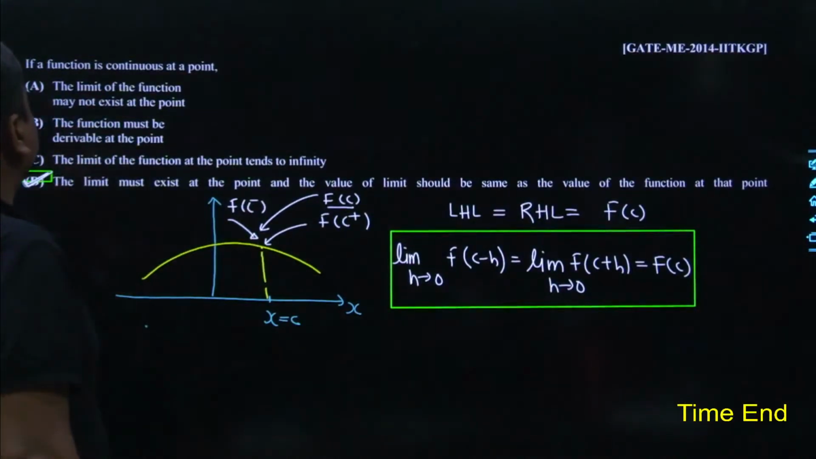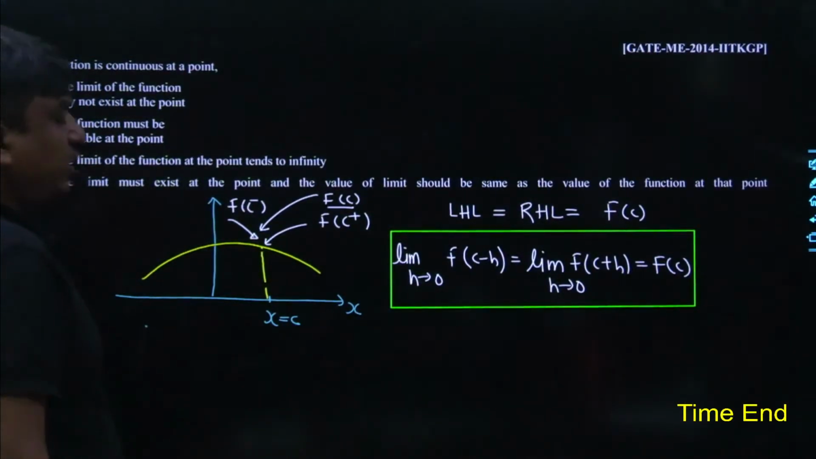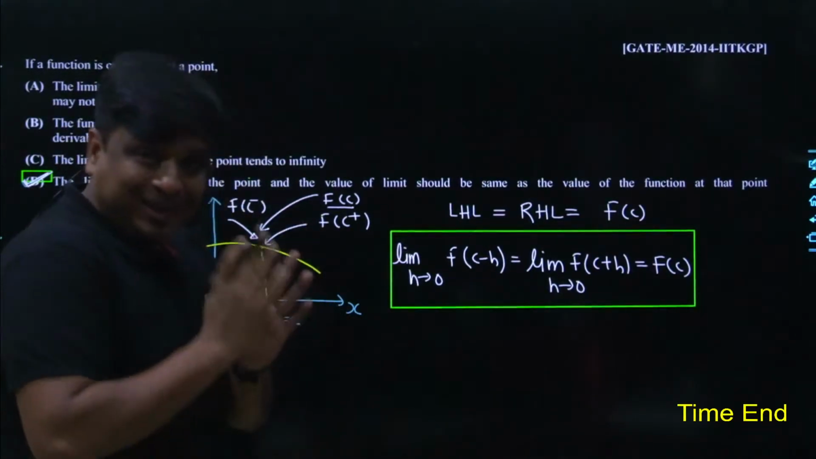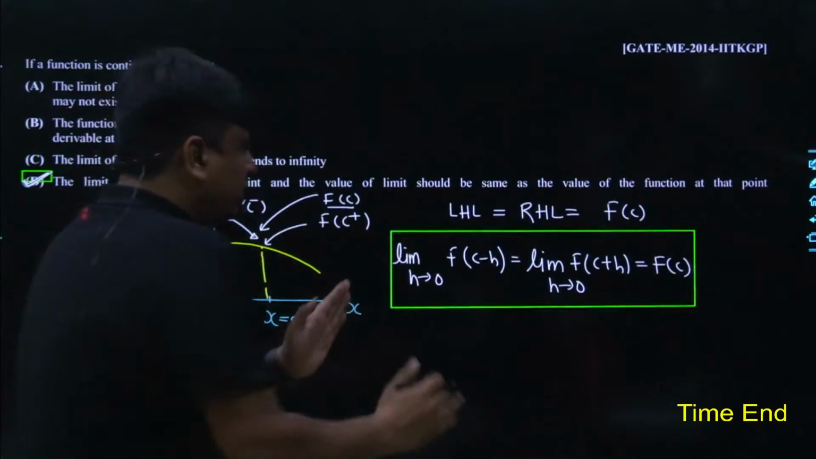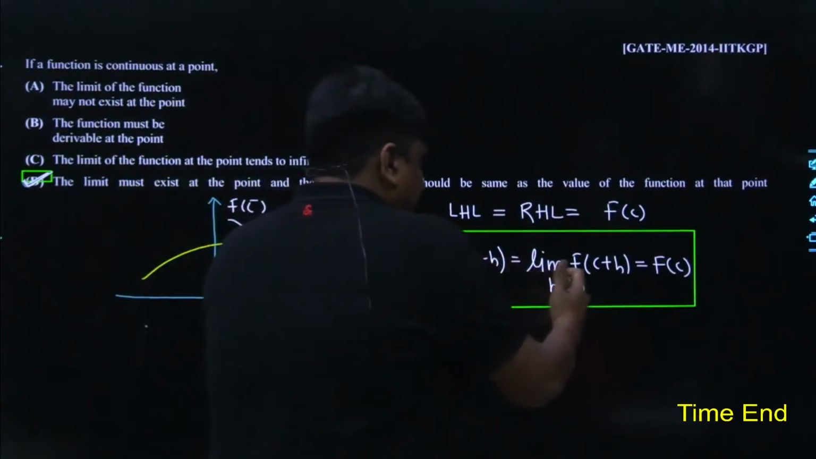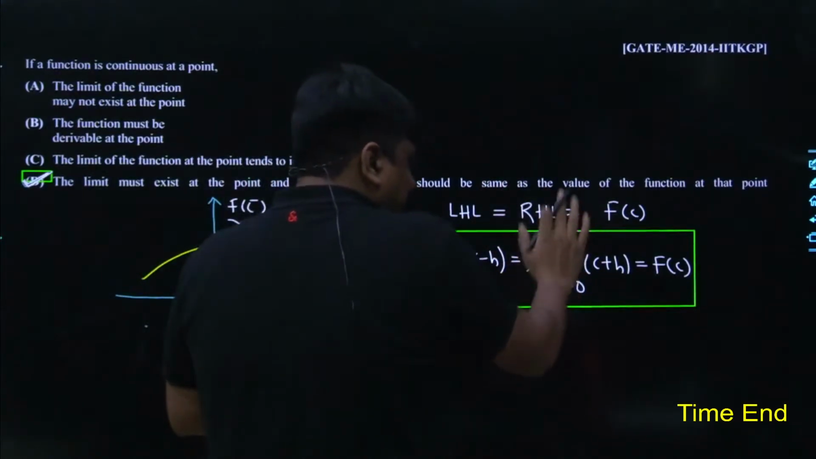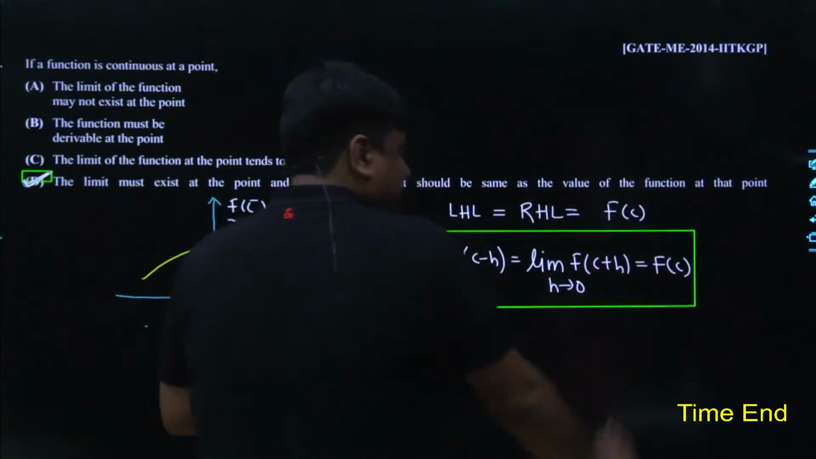The limit of the function may not exist at a point. No, not at all. My dear friend, if the function has been found to be continuous at x is equals to c, it has to follow these three important equalities. Left hand limit has to be equals to right hand limit, which is equals to the worth of the function just at x is equals to c.